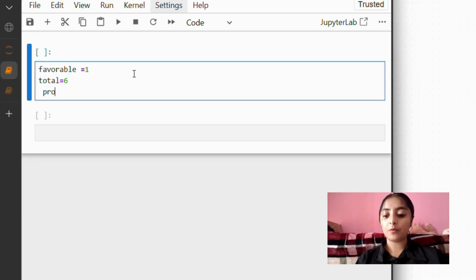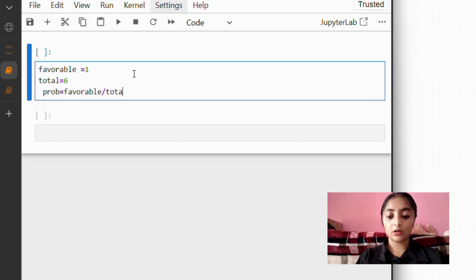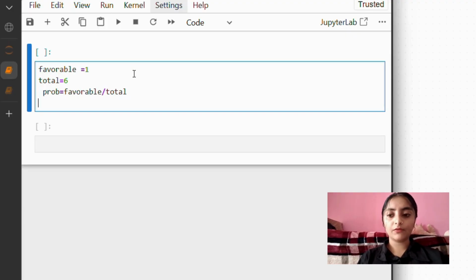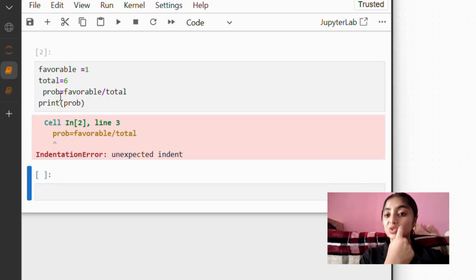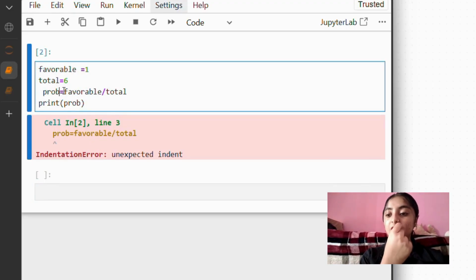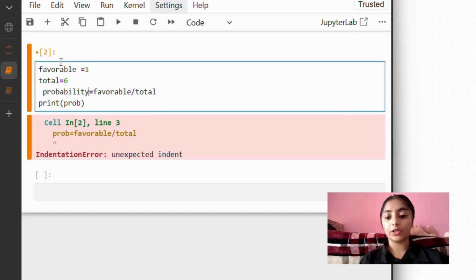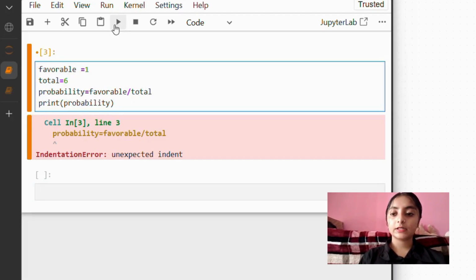So we are taking probability: prob is equal to favorable by total. This is the formula for probability, right? Favorable outcomes by total outcomes, and print probability. So let's see the output of this. I made some mistake here. We took prob, so we need to take probability only. So, let's see.